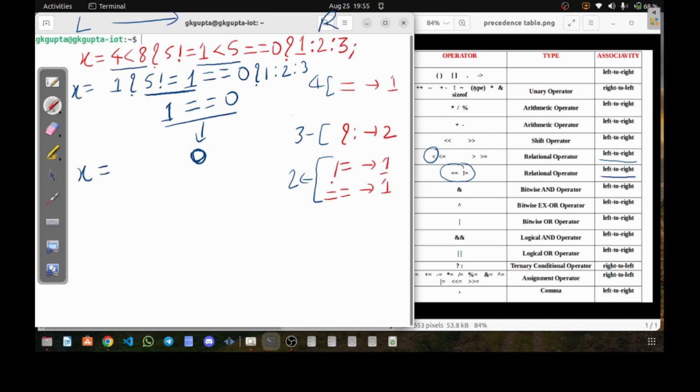So x is equal to 1 is present, then the question mark is there, and the rest from 5 till 0, that all is executed and has resulted in 0. So I'll have one question mark here, then 1 colon 2 colon 3. I hope you are getting what I'm trying to explain. So now we have successfully executed the second precedence, that is the not equal to operator and the equal to operator. Now it's time to execute the ternary operator, which has the third precedence as per the expression.